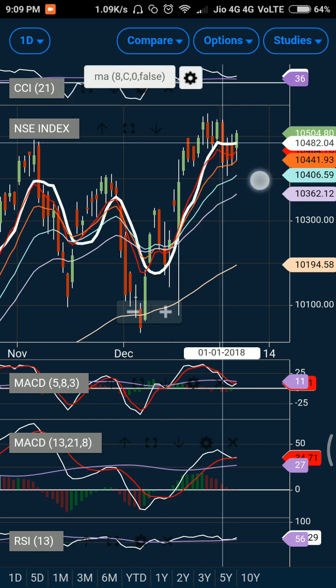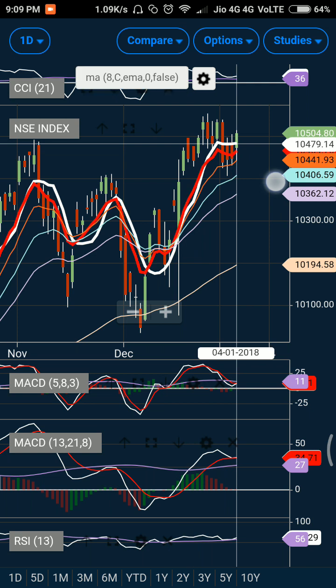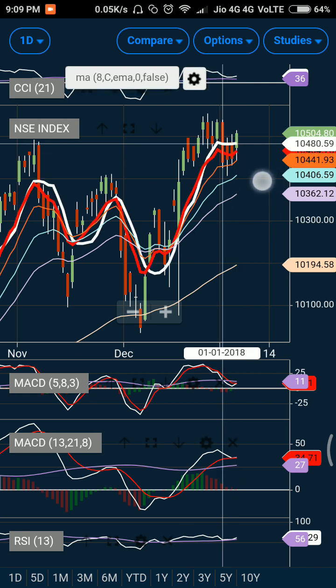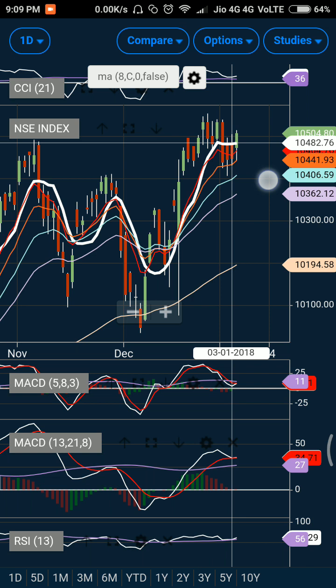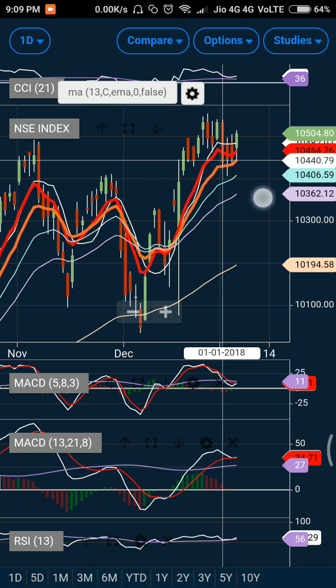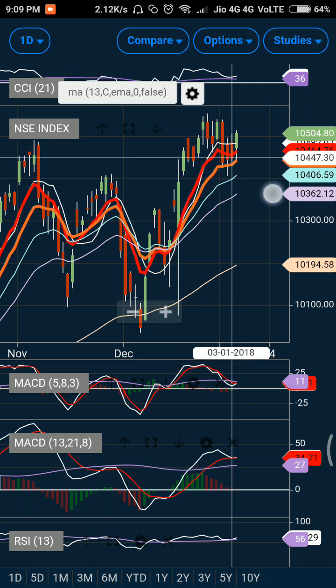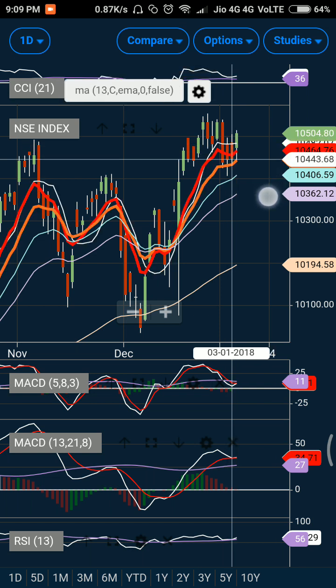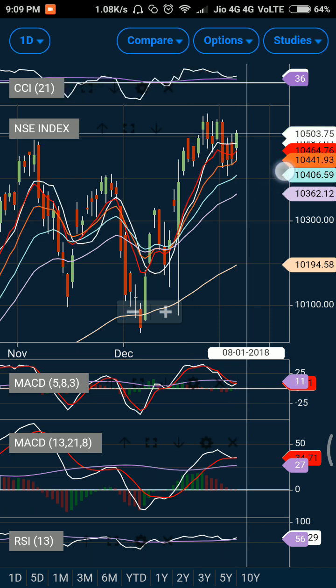So this is the first candle, second candle, third candle, and today is the fourth candle, where you can see that finally Nifty has closed above its 8-day simple average and exponential average as well. Now, this kind of pattern is suggesting that there will be a bullish crossover if the market opens on a green note next day.